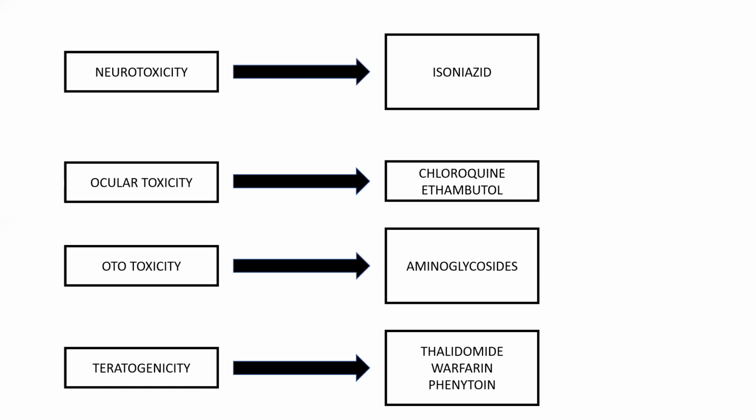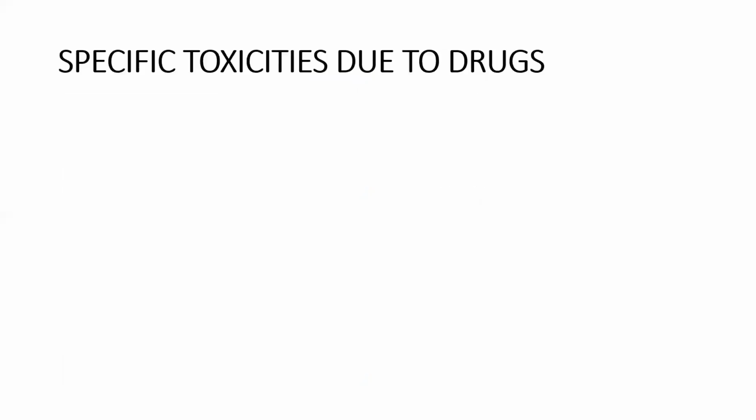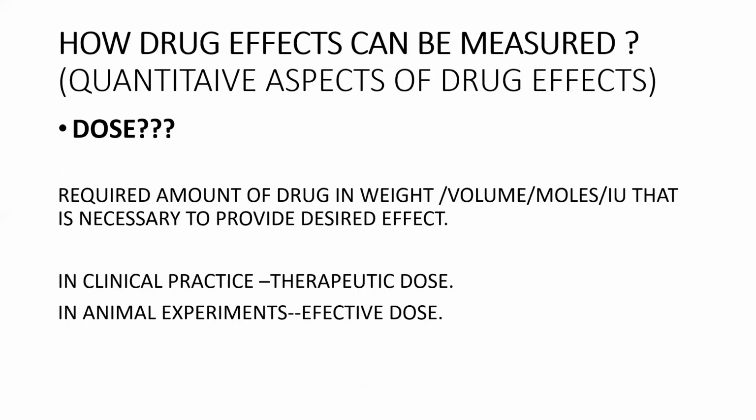And next, ocular toxicity, which affects the eye. Examples: chloroquine and ethambutol. And next, ototoxicity, affecting the ear: aminoglycosides. Next, teratogenicity. Examples are thalidomide, warfarin, and phenytoin. These are the specific toxicities caused by drugs.